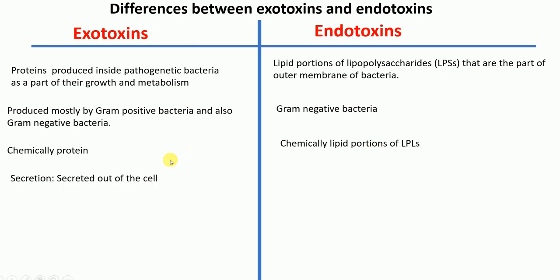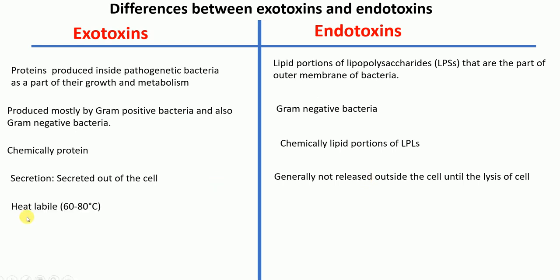Point number next, these exotoxins are secreted out of the cell, right? Whereas endotoxins are generally not released outside the cell until the lysis of the cell occurs. Okay, these endotoxins are integral to the part of the cell membrane of the bacteria. Okay, this is the difference.